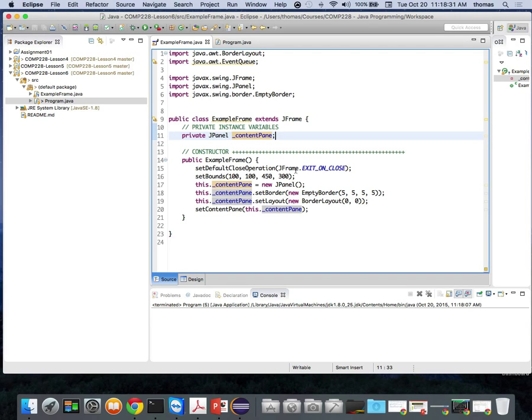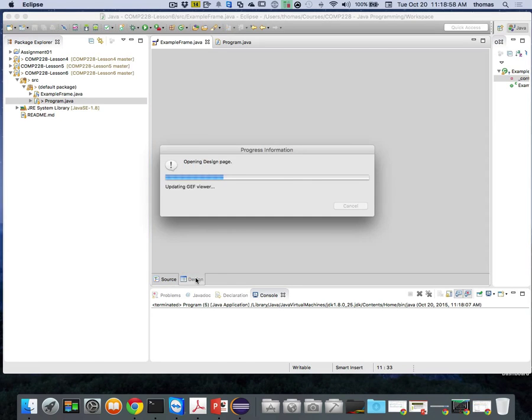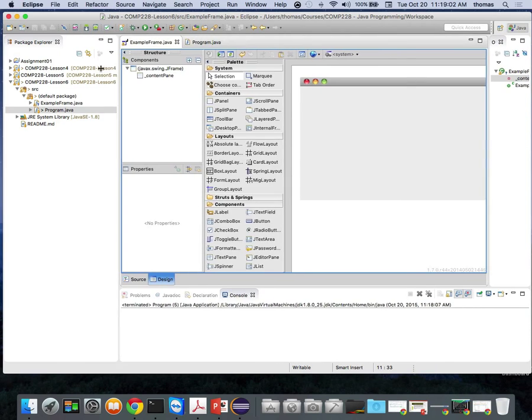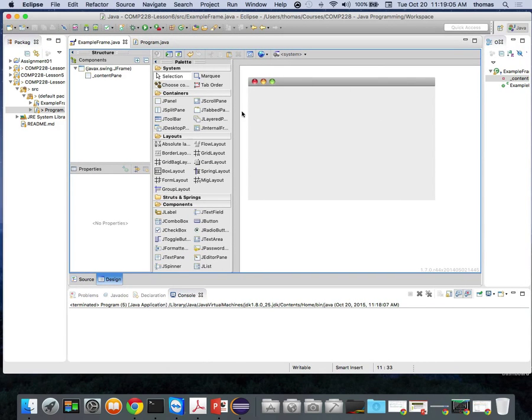Here's something you might notice. When I create an example frame class that's based off of this, with a border layout and a JFrame and everything else, it's interesting that this is part of the design tools that you get with Eclipse. On the bottom, there are two tabs, if you notice. There's a source tab and there's a design tab. Take a look at what I get if I click on the design tab. I actually get a drag and drop window, so that I can see what my frame is going to look like here.